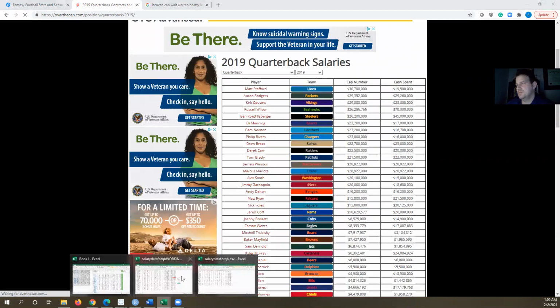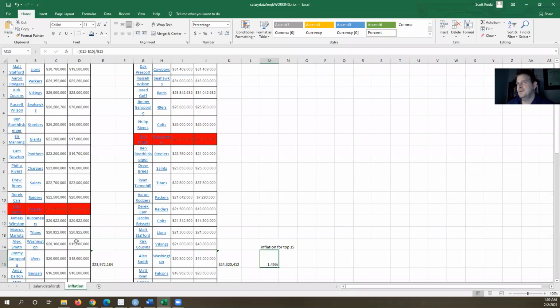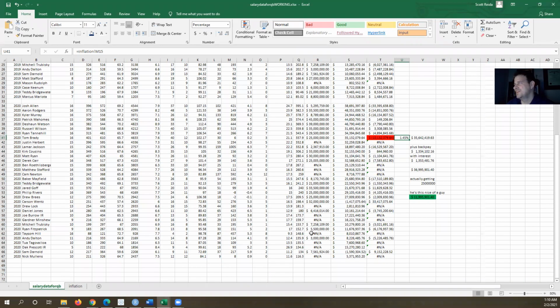Let me hop over to where I did that. It is right here. I took the top 15 average for each year, 2019 and 2020, and found that the increase is about 1.45% on average from one year to the next. That's what I used for inflation or cost of living increase.